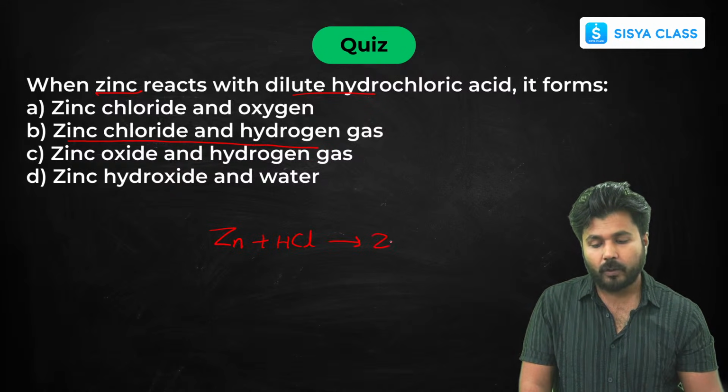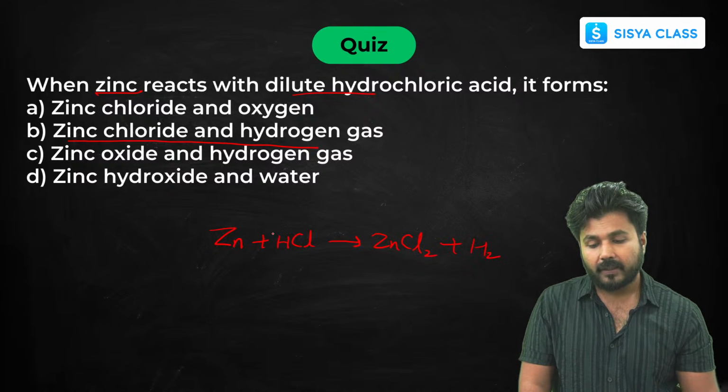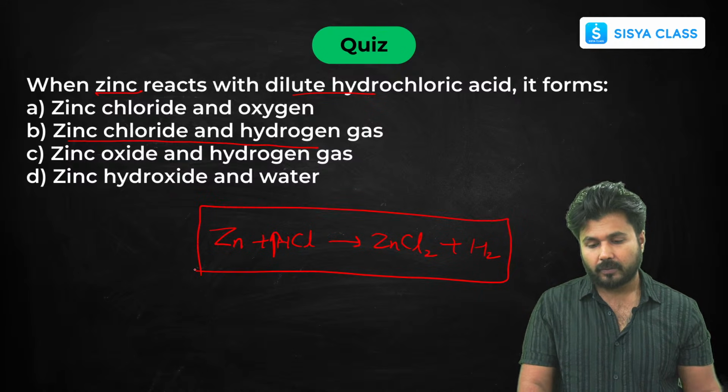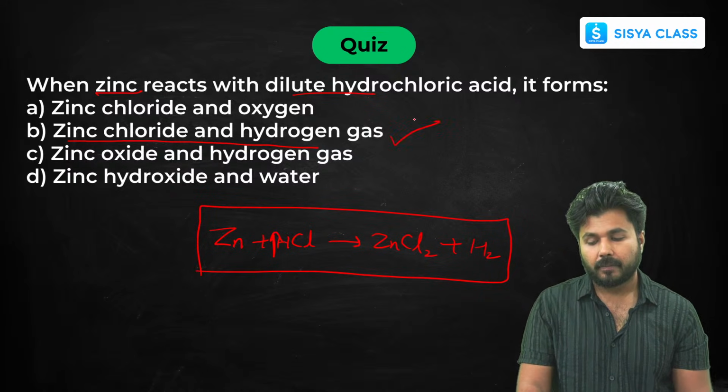It will form zinc chloride and hydrogen gas is released. Let us balance it. So this is the reaction. So the answer is option B.